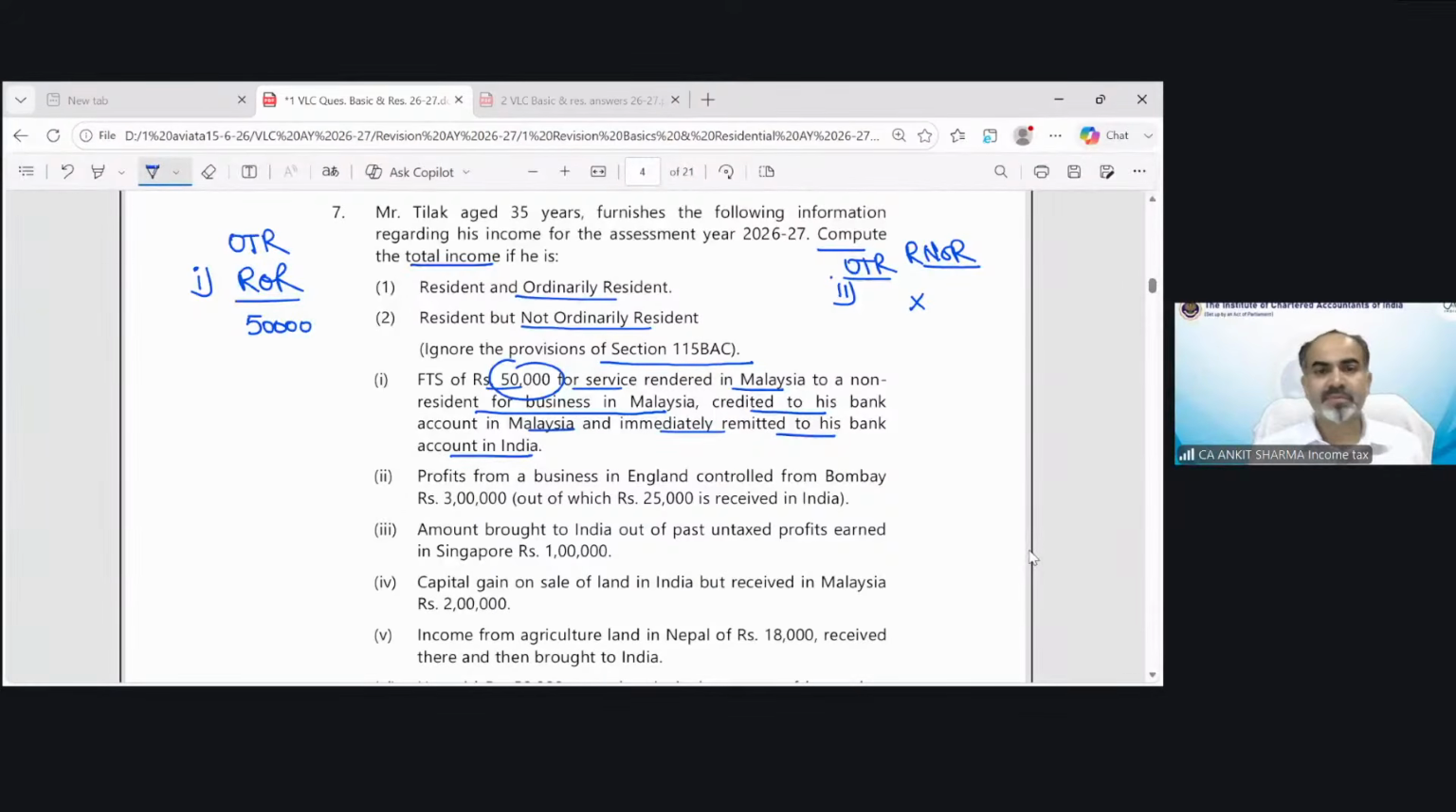The second is profit from a business in England controlled from Bombay, of rupees 3 lakh, out of which 25,000 is received in India. So can you tell me, out of this 3 lakh, how much is going to be taxed in ROR and how much is going to be taxed in RNOR?